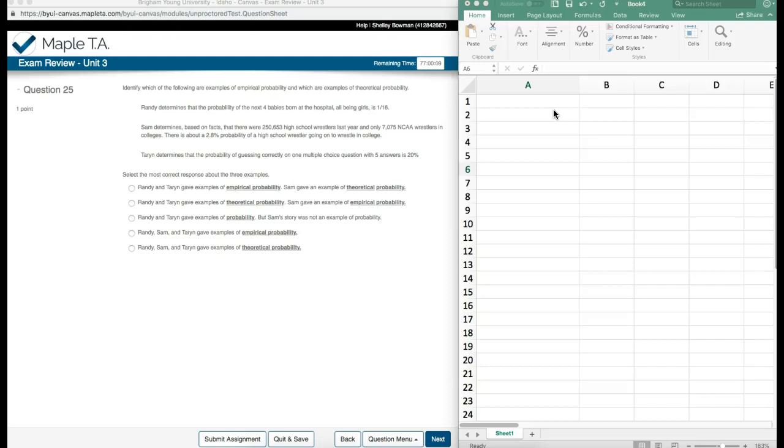Maple TA Exam Review Unit 3, question number 25. Identify which of the following are examples of empirical probability and which are examples of theoretical probability.